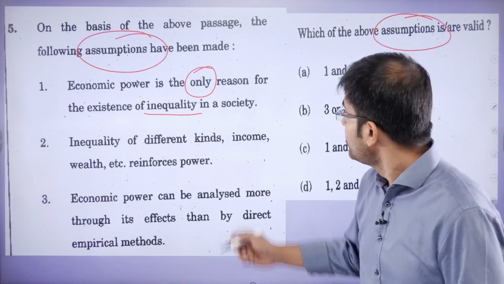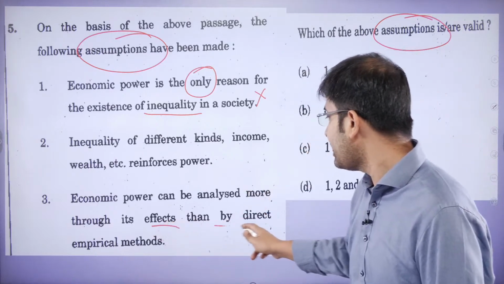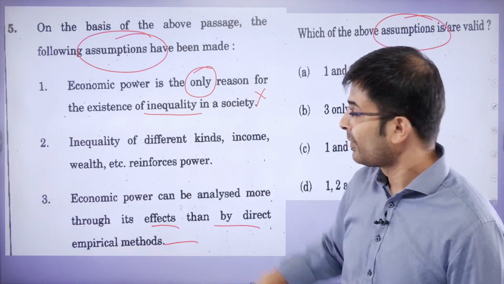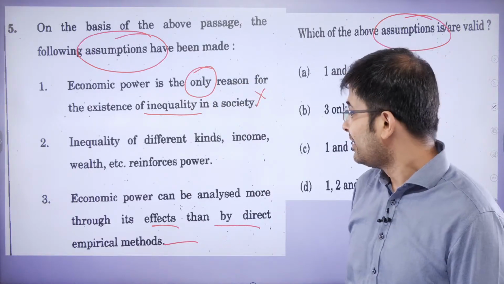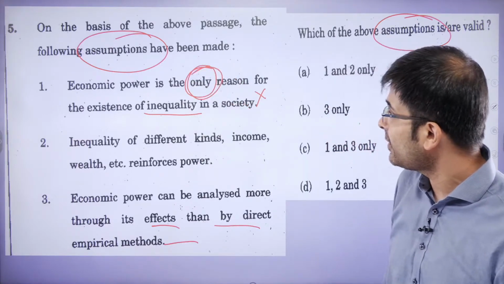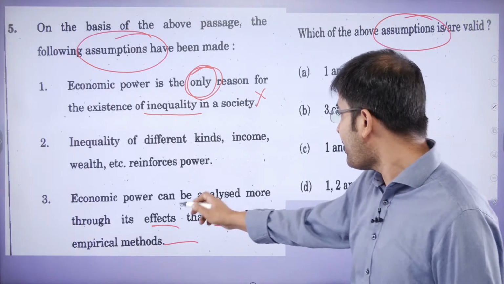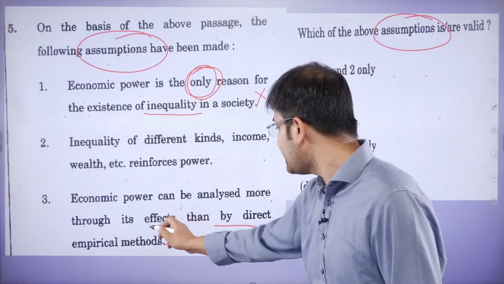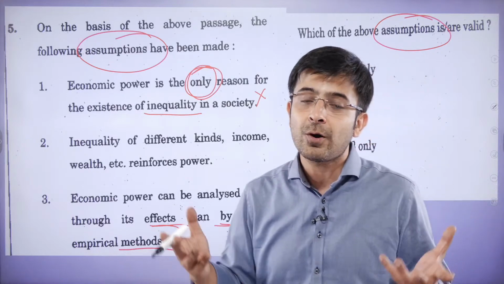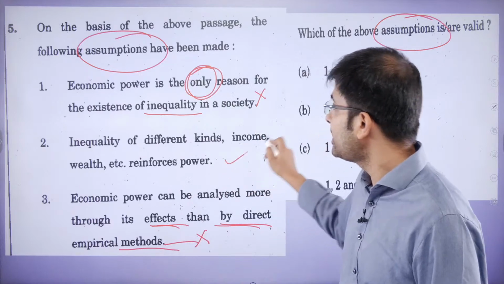Excellent. This is not the only reason. It can be analyzed more through its effects than by direct empirical methods. Firstly, look at this. Okay. Look at this. In this, economic power is the only reason for the existence of inequality is incorrect, for sure. And here, economic power can be analyzed more through its effects than by direct empirical methods. When the author has said its origin is obscure, you cannot make that linking. Incorrect. Which means only this is correct.